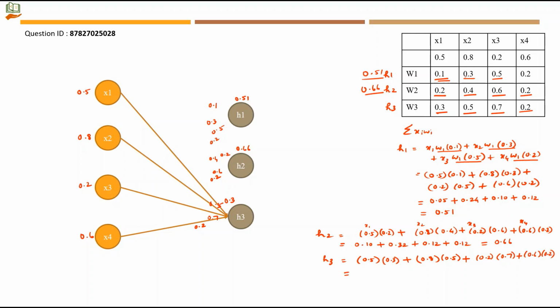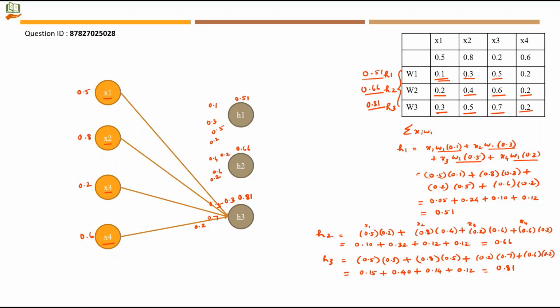0.5 into 0.3 will give 0.15 plus 0.8 into 0.5 will give 0.40 plus 0.2 into 0.7 will give 0.14 plus 0.6 into 0.2 will give 0.12. When you sum up, you will get a value of 0.81. So H3 will have a value of 0.81.